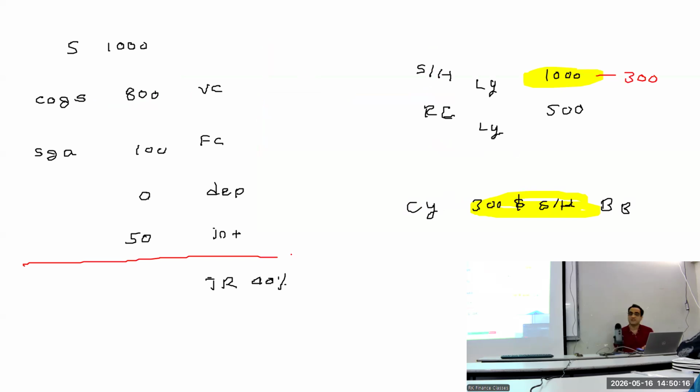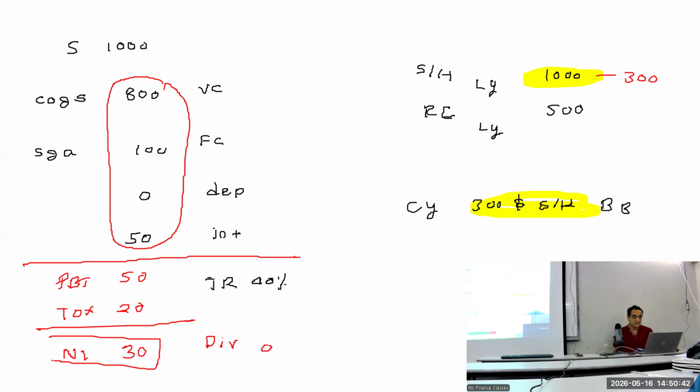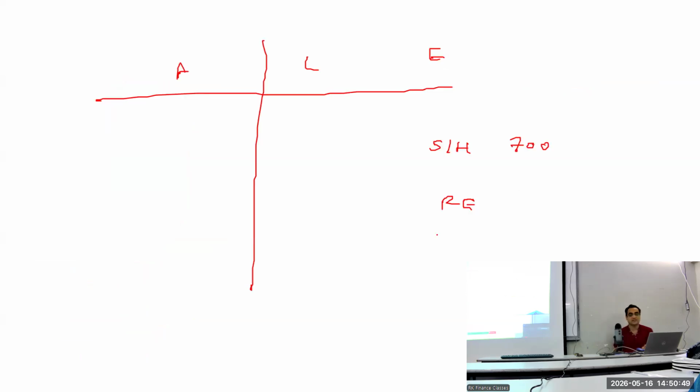So profit कितना था कंपनी का? From the sales we subtract all this cost and that becomes a total of 950 ka cost. So the profit before tax was 50. 40% was the tax, so tax was 20. The net income of the company was 30. I did not mention anything about a dividend, so we'll assume that the dividend would be 0. So out of 30 net income, nothing was paid out. So entire 30 becomes retained. So now the retained earning will increase by 30.